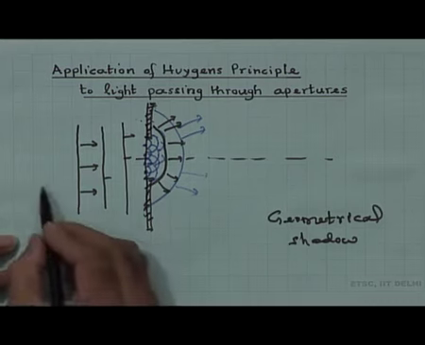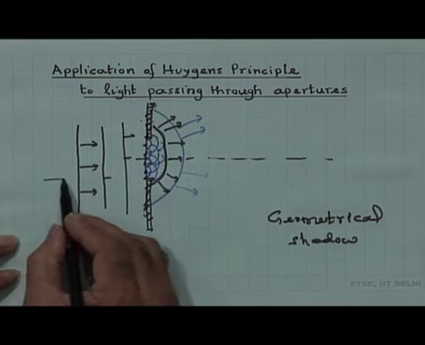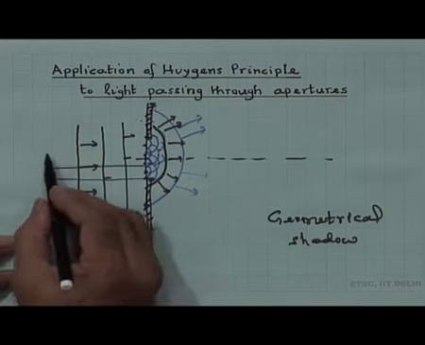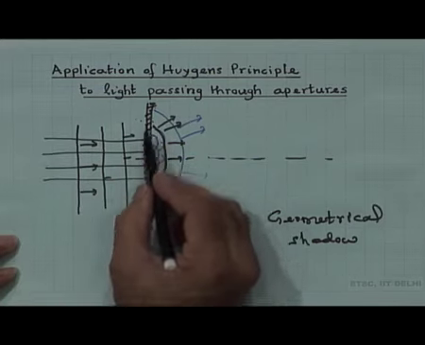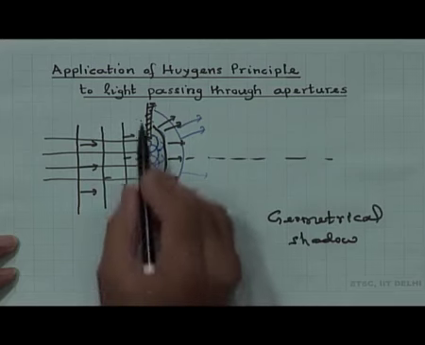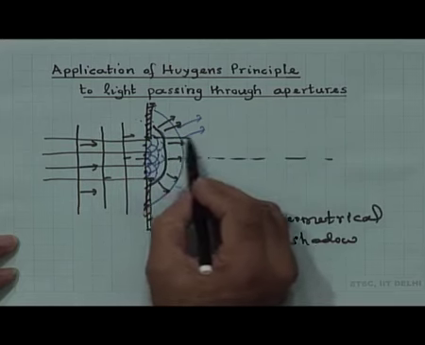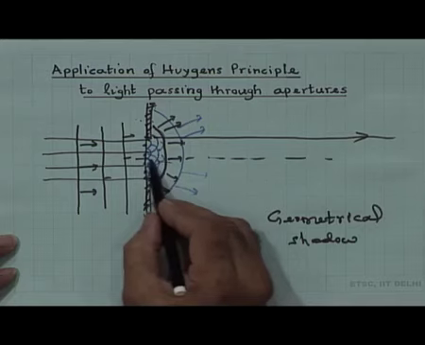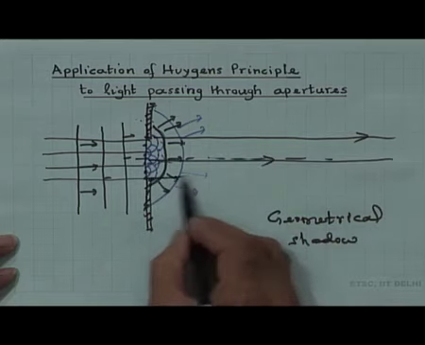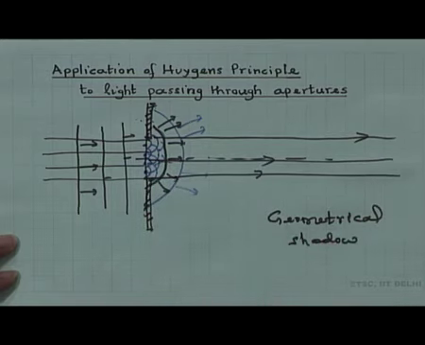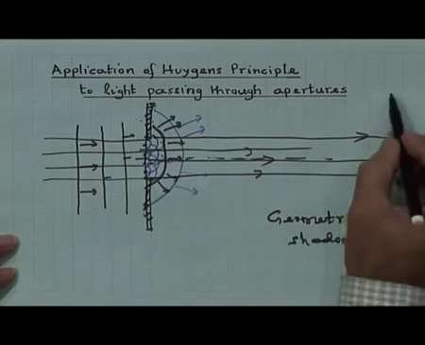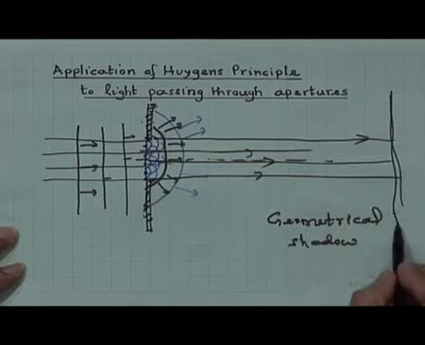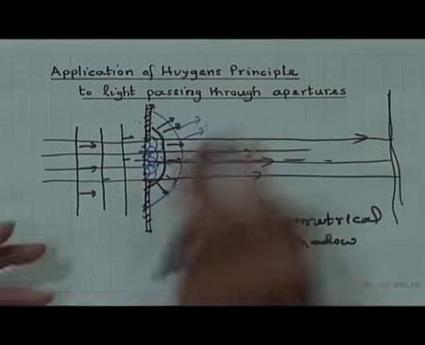What it means is, if the waves are incident like this, they are propagating in this direction, then because of the aperture there is a shadow, and this wave should have come directly here. As far as if I use the ray theory, for example, rectilinear propagation of light, I should have seen light only coming here, and whatever is the remaining part.